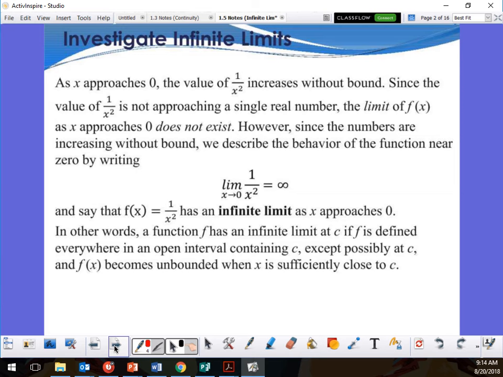Unbounded means it goes to infinity and beyond, when x is sufficiently close to c. Does that make sense? I just basically summed up the whole thing for infinite limits. You don't need to do this anymore. That is infinitely less complicated than what we did before. Class is over.